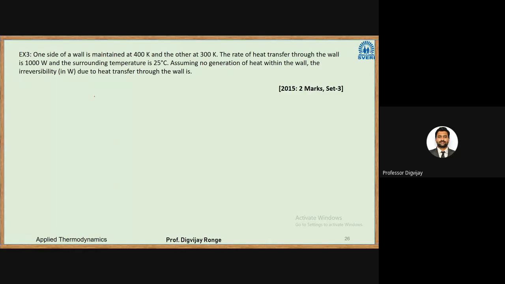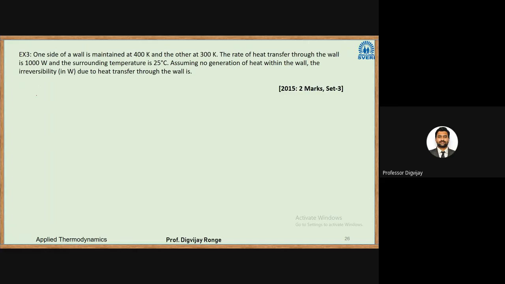One side of the wall is maintained at 400 Kelvin, the other at 300 Kelvin. The rate of heat transfer through the wall is 1000 watt. The surrounding temperature is 25 degrees Celsius. Assuming no generation of heat within the wall, the irreversibility due to the heat transfer through the wall is?